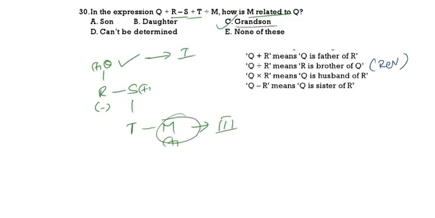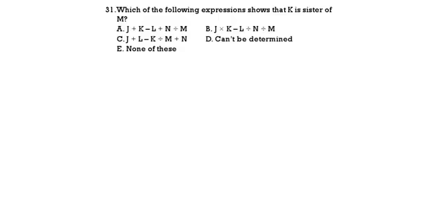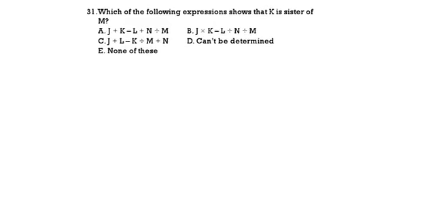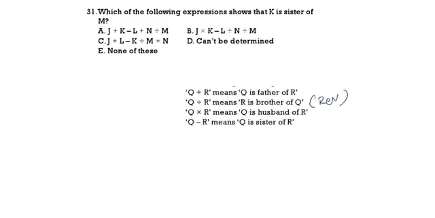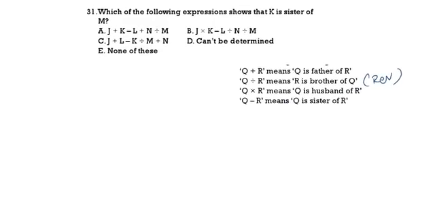See the next question. 31st question. In which of the following expressions is K the sister? See the first option.